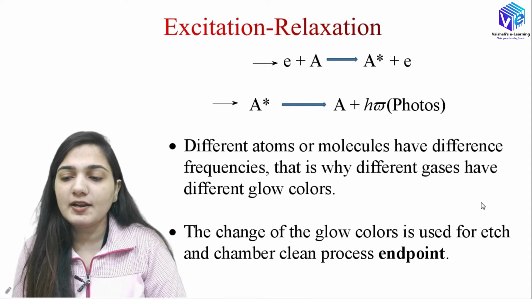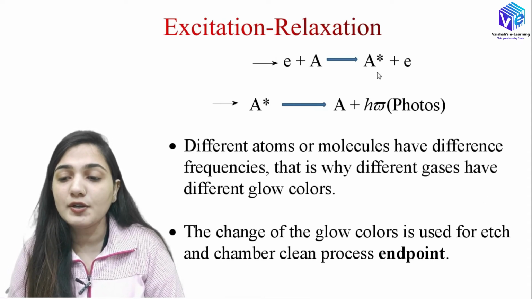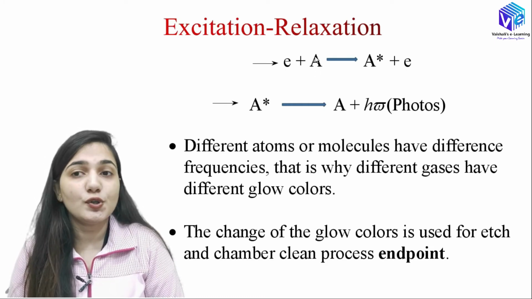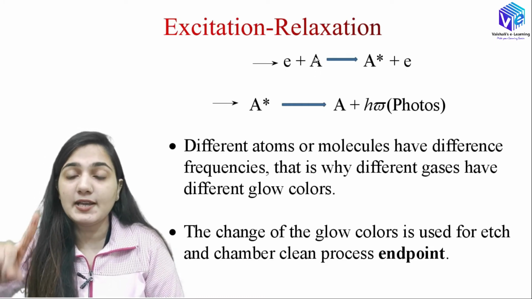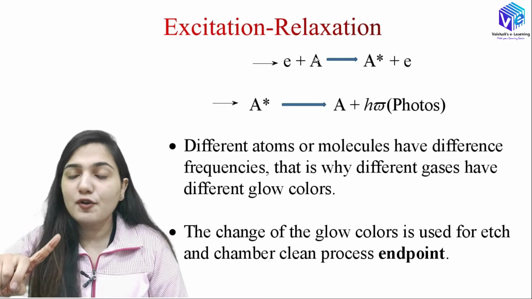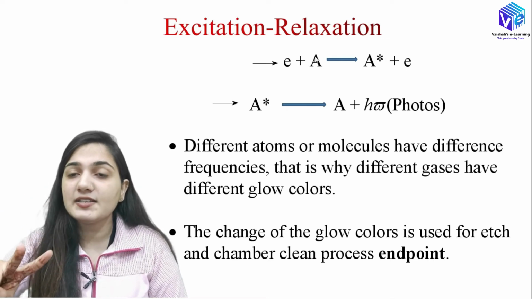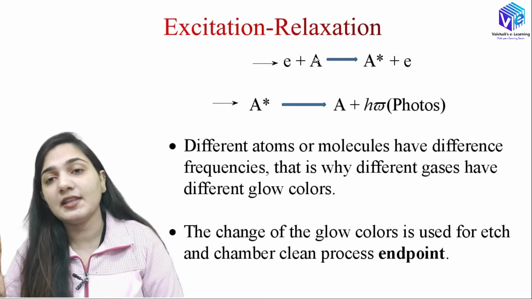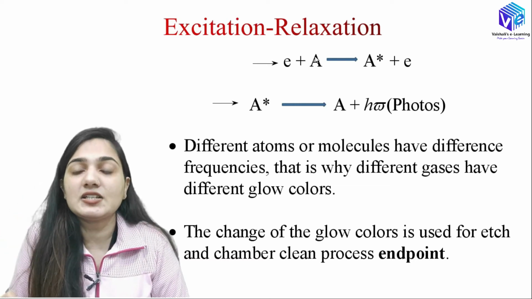Okay, so now if I have the electron colliding with the atom, there is one more possibility: there will be no recombination and no ionization. The third possibility is excitation and relaxation. What is excitation?